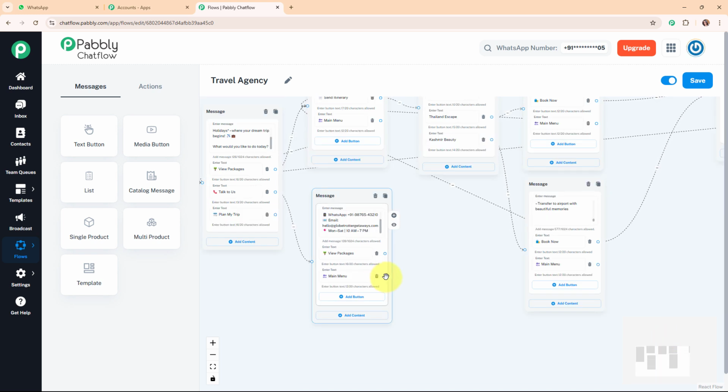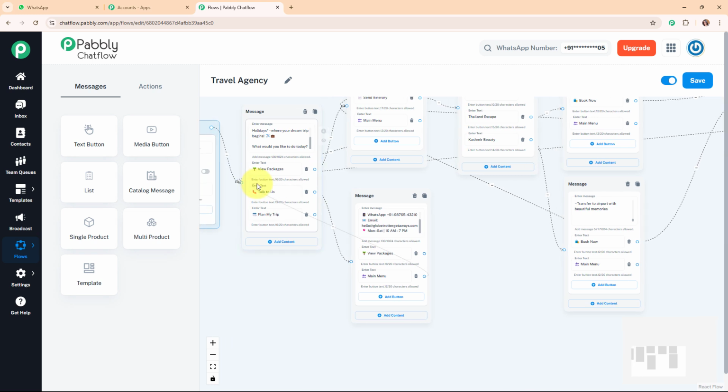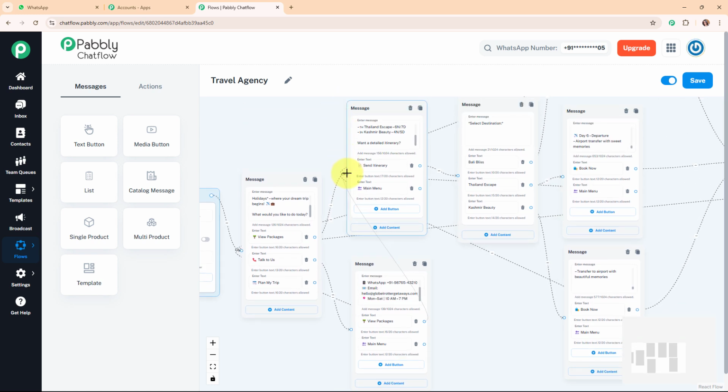And now I'm going to connect this main menu quick reply button to the main message box. And then I'm going to connect this view packages quick reply button to the message box of this view packages only because I'm going to continue this flow from here. Alright, so with this we have set up this quick reply button as well.